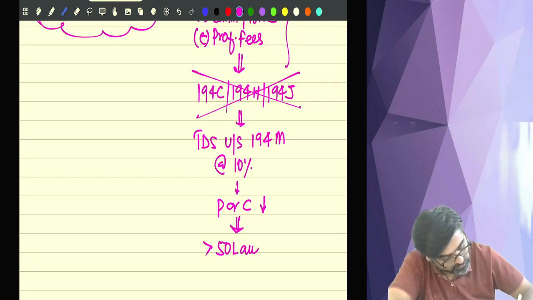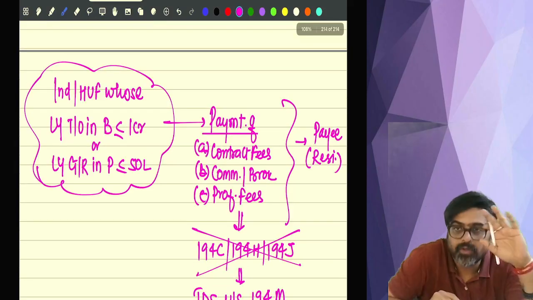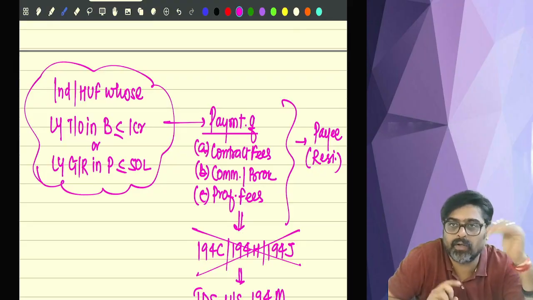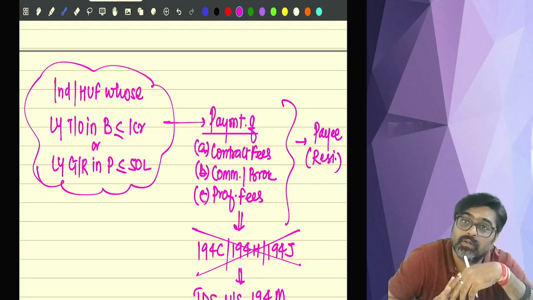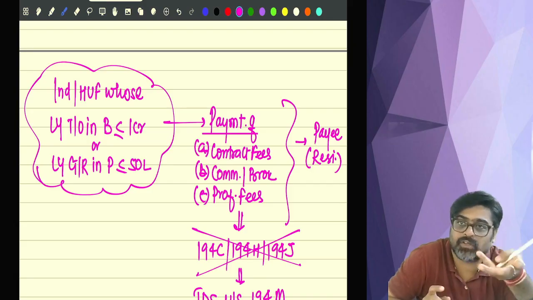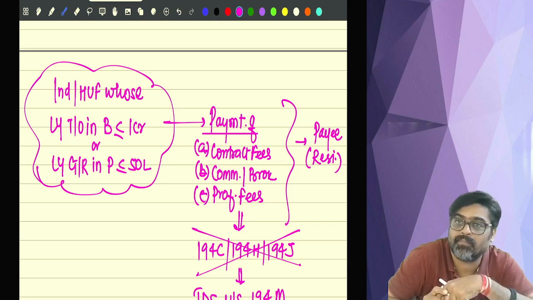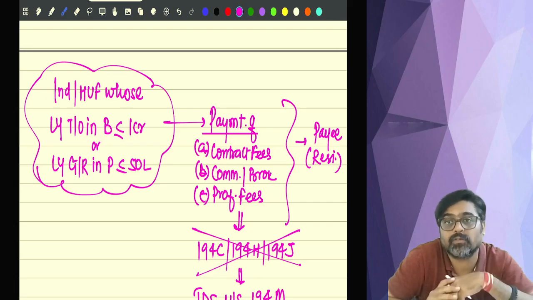50 lakhs. So if any of these payments during the year, for example, contract fees you have paid during the year, and if that contract fees paid is more than 50 lakhs, then you are not going to deduct TDS under 194C, because 194C is not applicable for you. So do one thing, come under 194M and deduct TDS on that entire amount at the rate of 10%. Because the contract fees paid by you during the year is more than 50 lakhs.